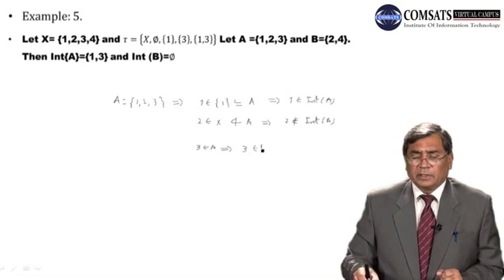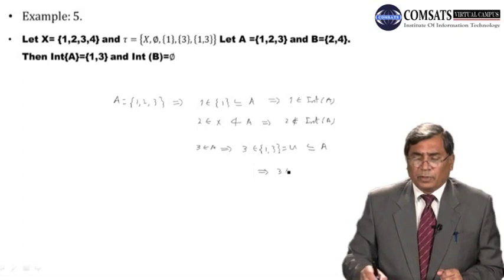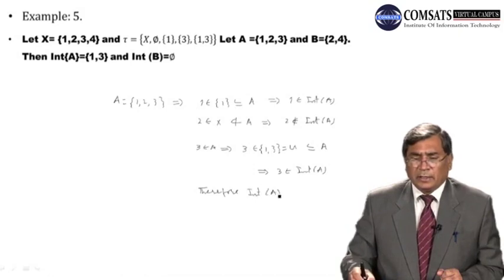This is an open set and {1, 3} is contained in A. This implies 3 belongs to int of A. Therefore, int of A is {1, 3}.